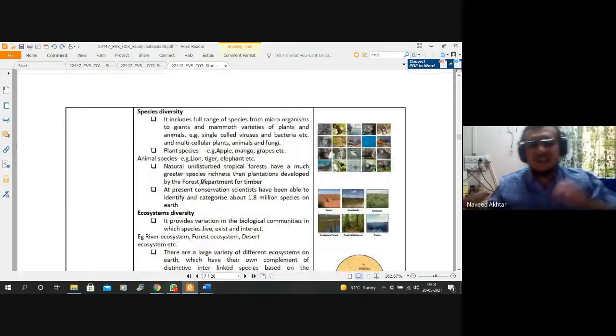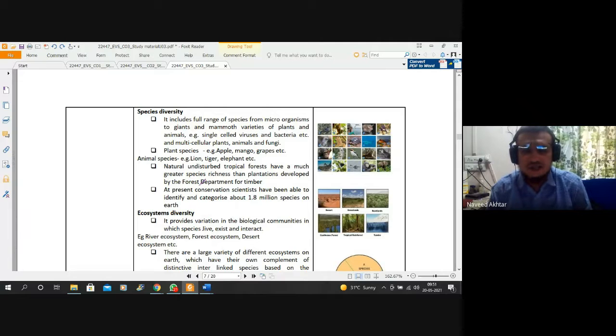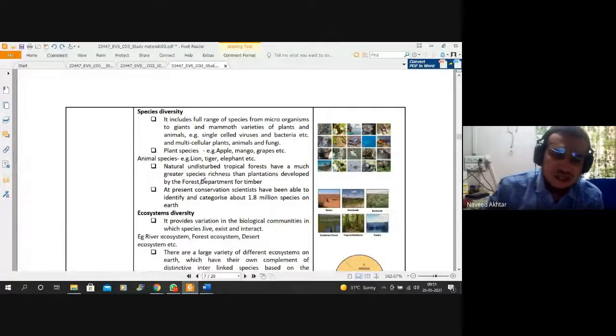Then the species diversity means different types of, अगर हम plant लें तो different types of plants are there. Multicellular plant, single cellular plant, viruses, bacteria, animals, fungi, है ना. इसी तरह एनिमल्स ले तो अलग अलग टाइप के वैरायटी ऑफ एनिमल्स हम देखते हैं दैट इज अवेलेबल. So different varieties of species are available, and that is called the species diversity.